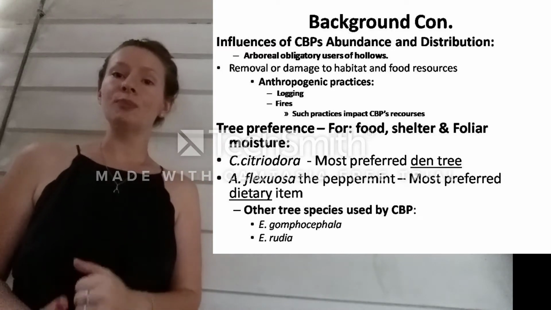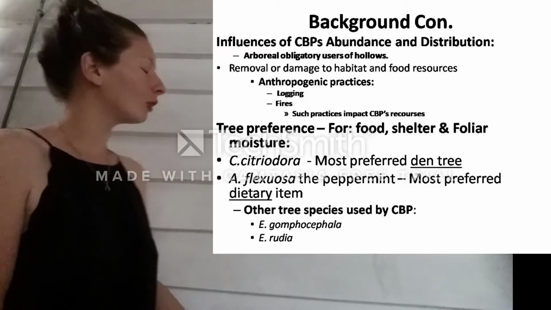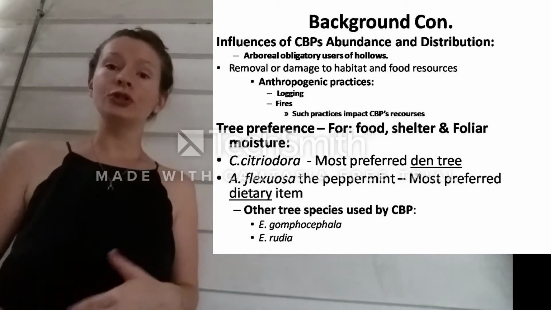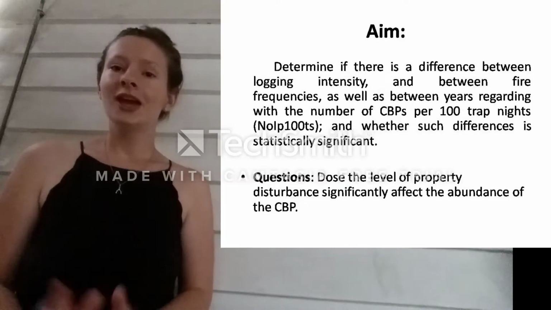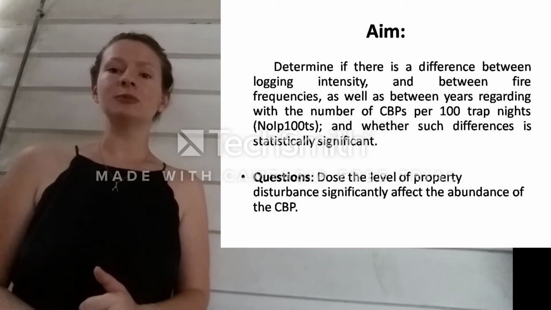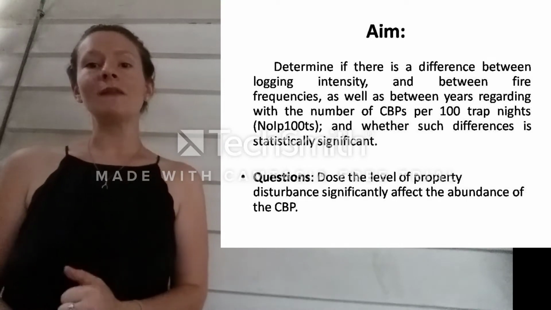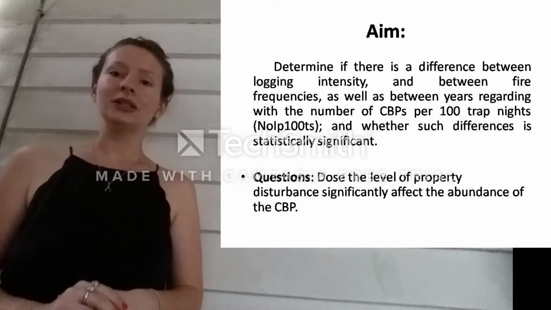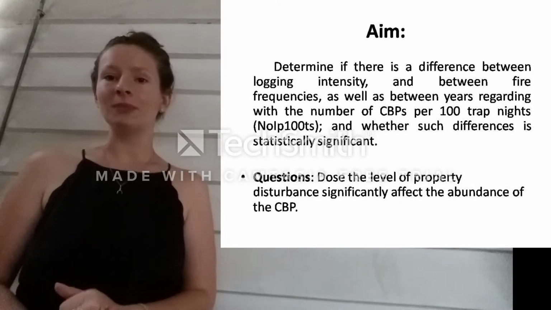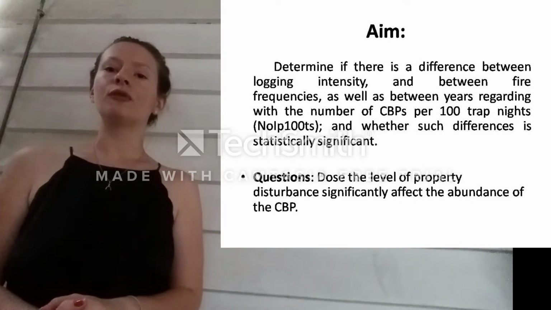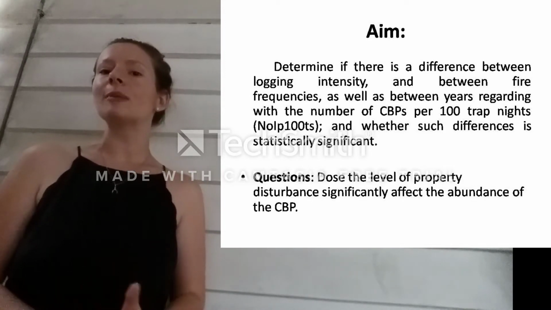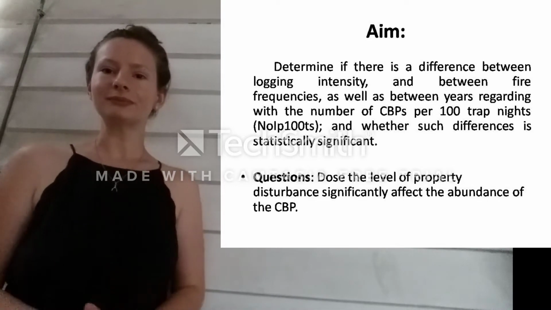As possums are hollow-dependent or burrow marsupials, they primarily rely on the following species of trees to provide food, shelter, and foliar moisture. This study aimed to determine if there was a difference between logging intensities and between fire frequencies, as well as between years, with the abundance of possums per 100 trap nights. We questioned whether the level of property disturbance can significantly affect the abundance of common brush-tailed possums.